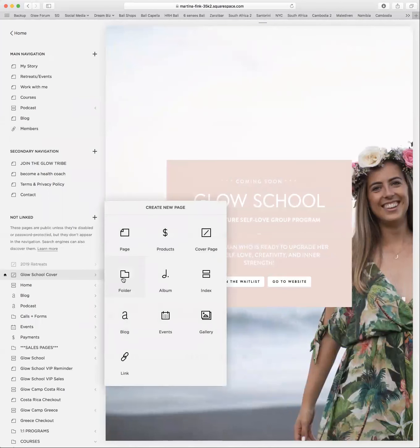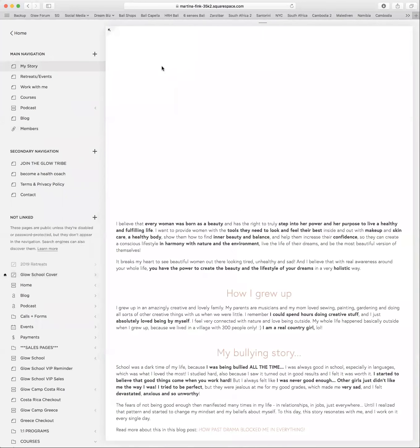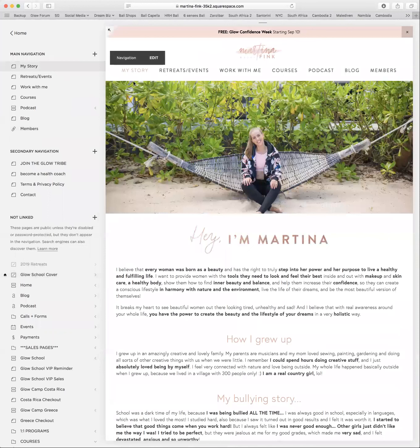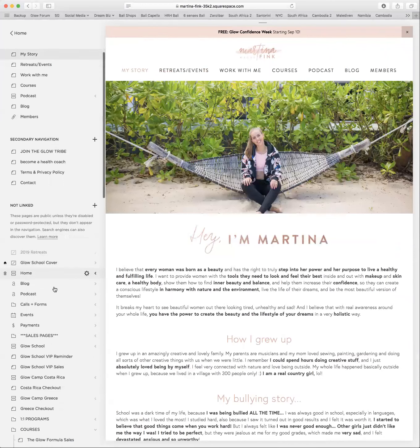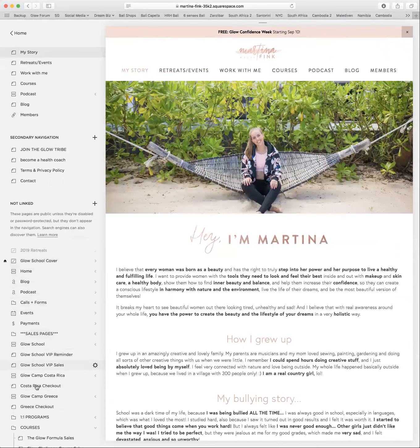Then we have folders. So folders are, and you may have seen some people have drop-down menus here. So let's say maybe events, and then they have a drop-down for Greece and Costa Rica. That would be a folder. So I don't really work with folders in the menu. I do work with folders on my not linked pages just to simplify and have an overview. So I have a folder here, for example, with all forms pages.